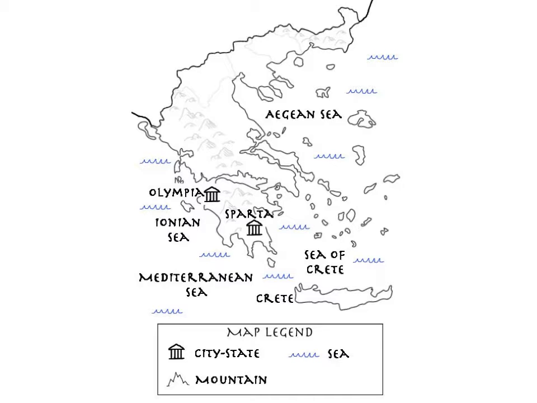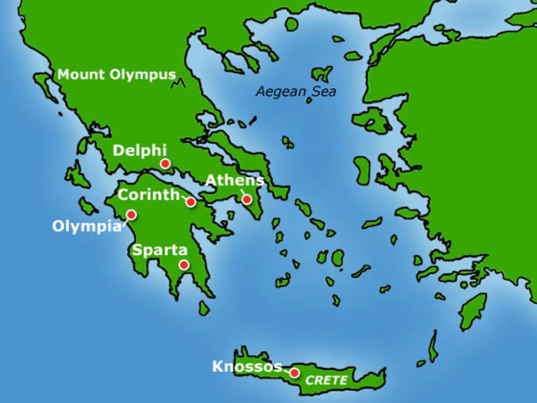Olympia, of course, is where the first Olympic Games were held. Athens, very important, influential city-state, is just above that bottom peninsula on the right or the east side. Knossos was the city-state that was down on the island of Crete, famous for there being a big palace down there. And then Mount Olympus is up higher. It's kind of in northern Greece. And that, of course, is where the Greeks believed that the Greek gods lived. Zeus and Hades, well, Hades was in the underworld, but they believed that the Olympian gods like Zeus lived on top of Mount Olympus. So there is our finished product.